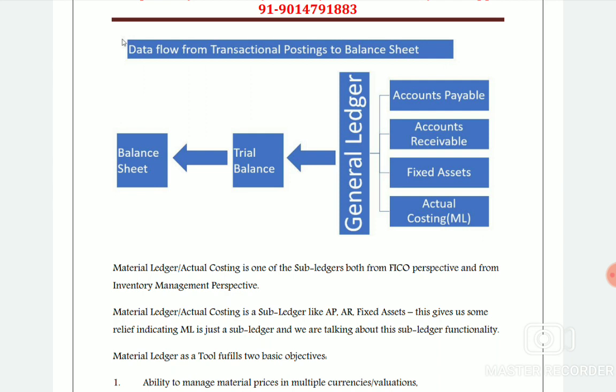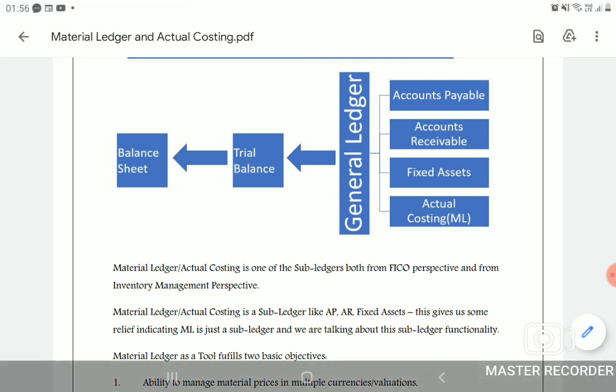This is the data flow from transactional postings to balance sheet. Accounts payable is one subledger, accounts receivable is one subledger, fixed assets is also one subledger, and actual costing or ML is also one subledger. All the balances relating to accounts payable, receivable, fixed assets, and actual costing go to the general ledger. That is the reason the general ledger is a bible. It contains all the subledgers.